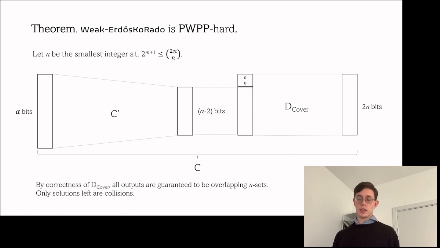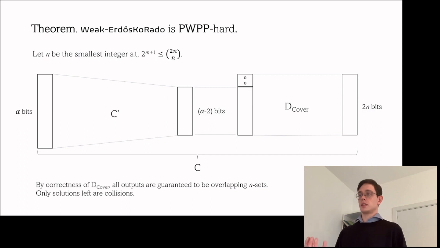So we're going to build an instance of Erdős-Ko-Rado as follows. We're going to take these alpha minus 2 bits, prepend 2 zeros to it, and then put it through the cover decoding function. When we prepend these 2 zeros, because we use the lexicographical ordering, we know that the result is not going to contain 1.